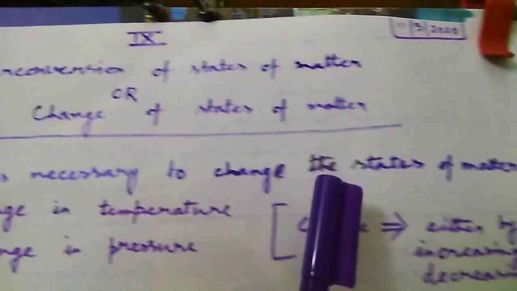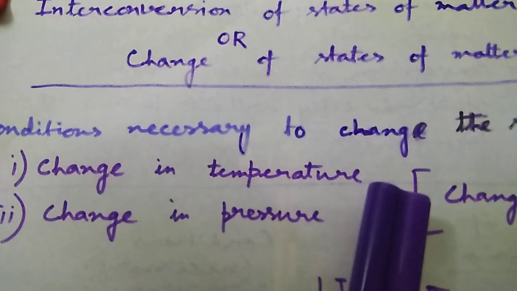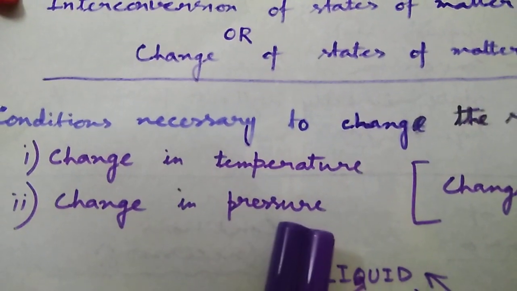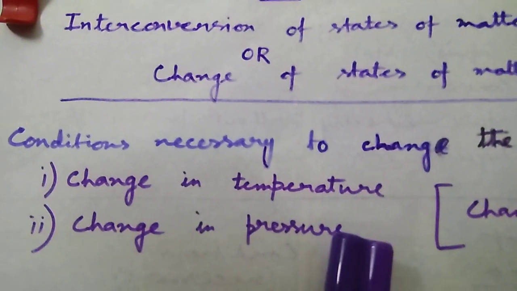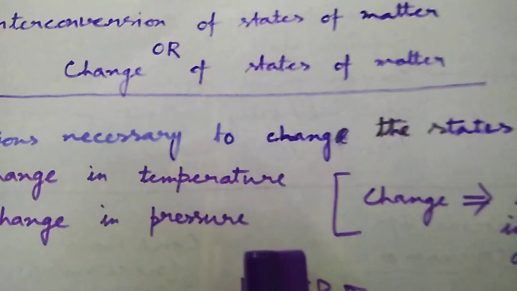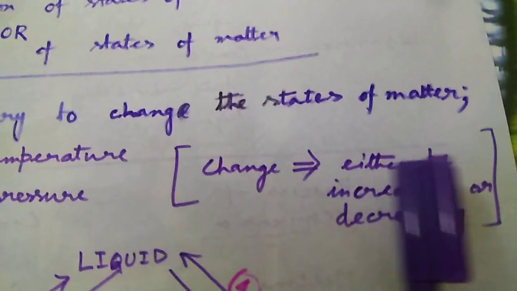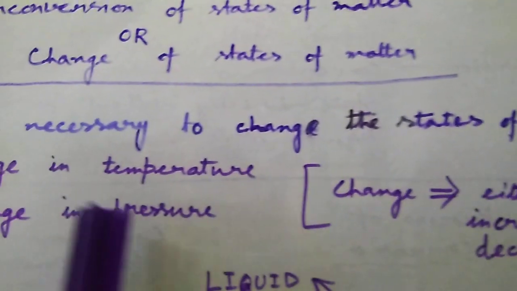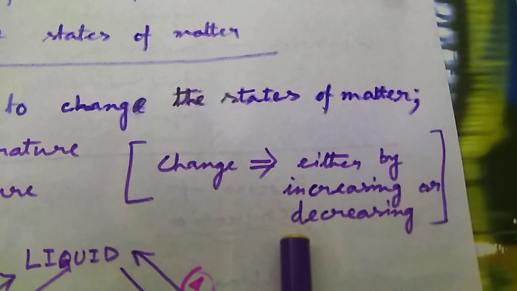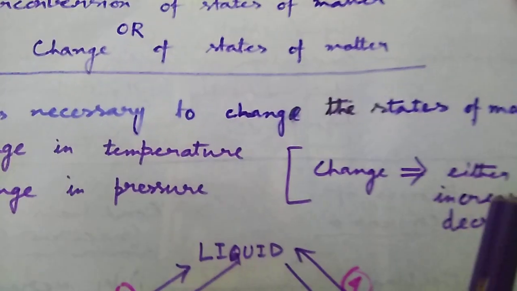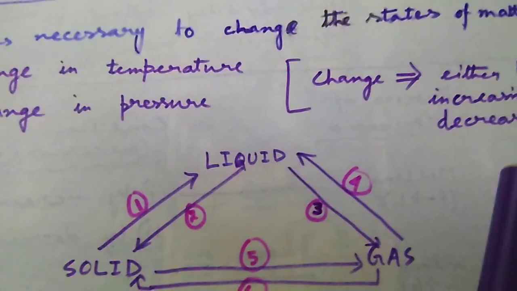Conditions necessary to change the states of matter: change in temperature and change in pressure. That means by changing temperature and by changing pressure, we can change the states of the matter. Now what does it mean? Change means either by increasing or decreasing temperature, and either by increasing or decreasing pressure. Sometimes it needs to be increased, sometimes it needs to be decreased. Let's see.